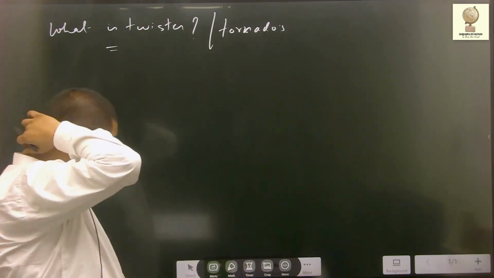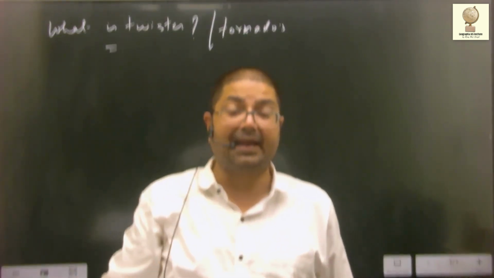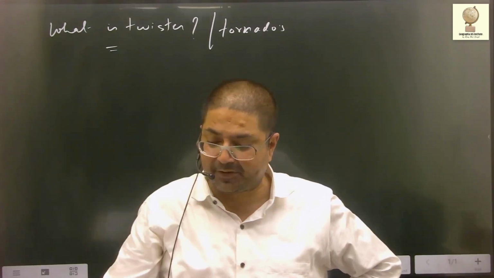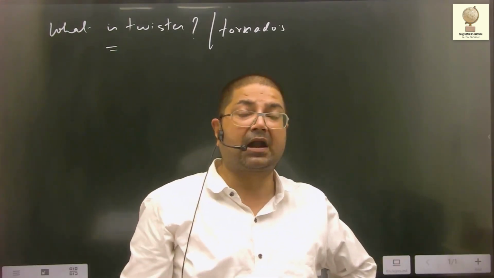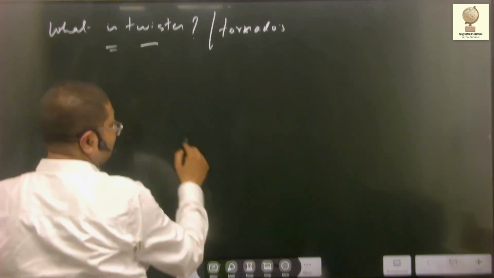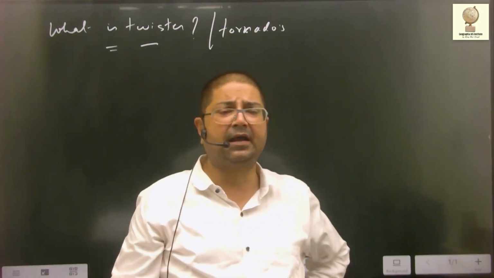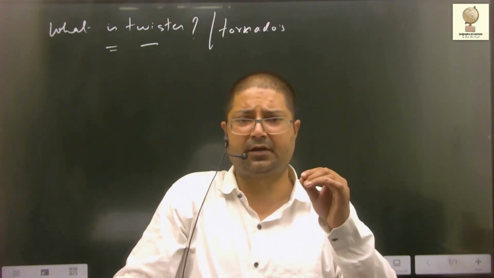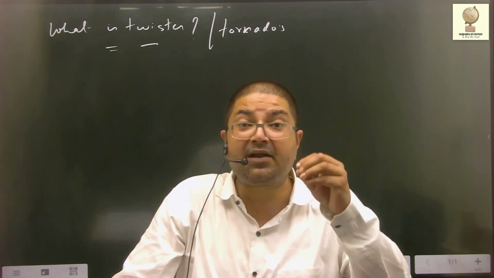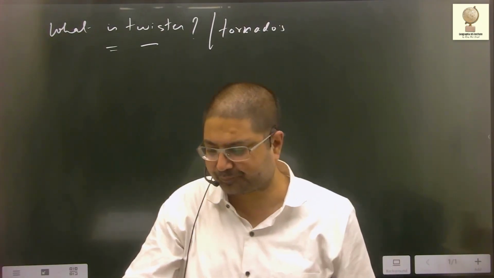What is twister or tornado, and why most of these twisters are found around land areas in vicinity of Gulf of Mexico? Why are majority of twisters observed in areas around Gulf of Mexico? Now, twister, you see, the most violent winds. Twister is a phenomena which is associated with most violent winds on this planet, and it causes huge devastation.